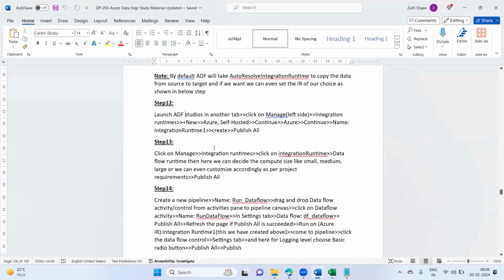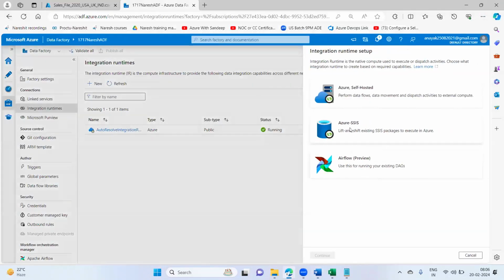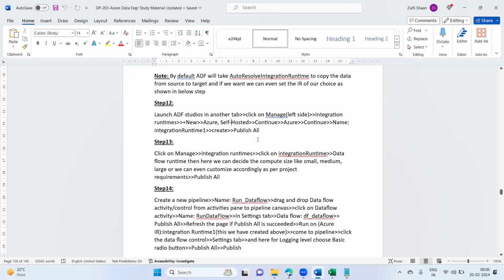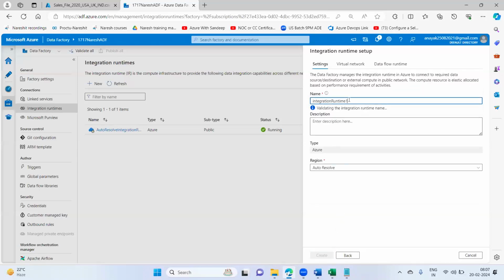Launch ADF Studio, click on manage, integration runtimes, plus new, Azure self-hosted. I'll say here plus new Azure self-hosted integration runtime. Say continue, then next. Name it integration runtime 1. I'll say Azure, continue.